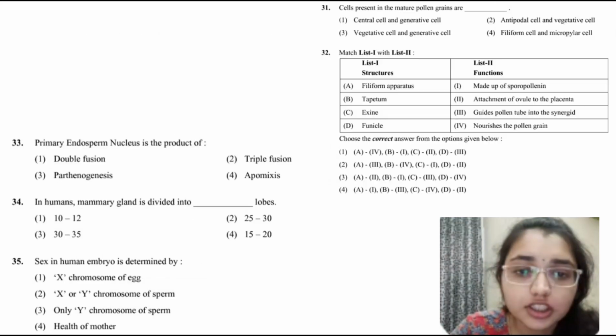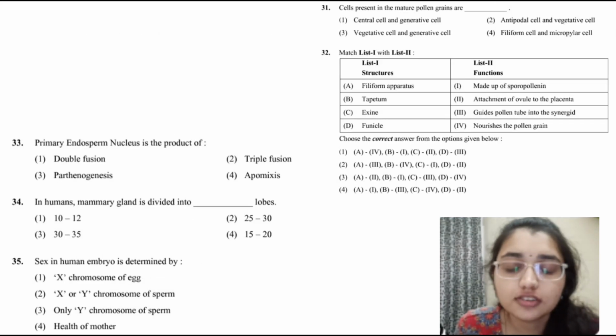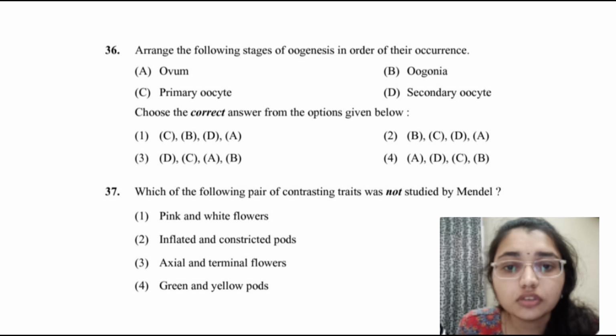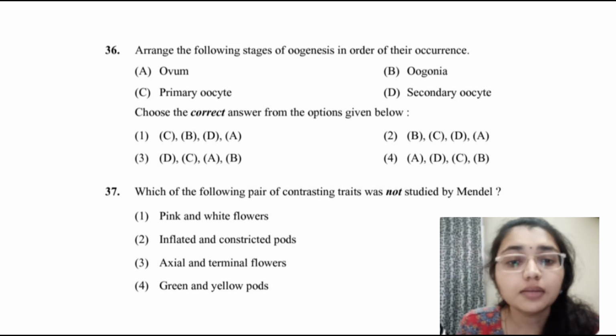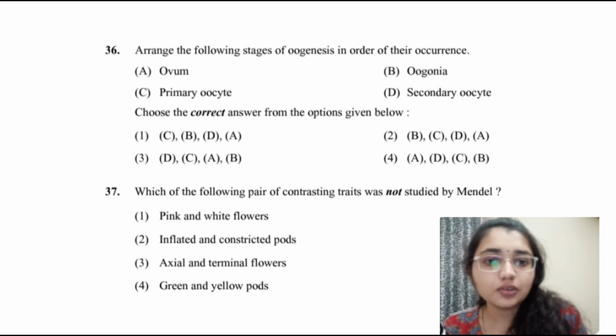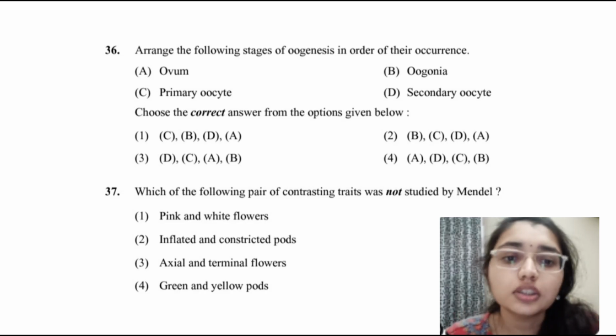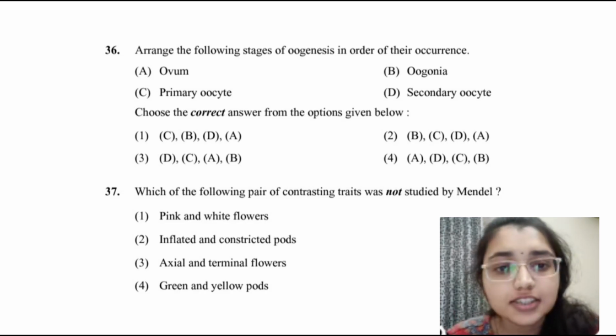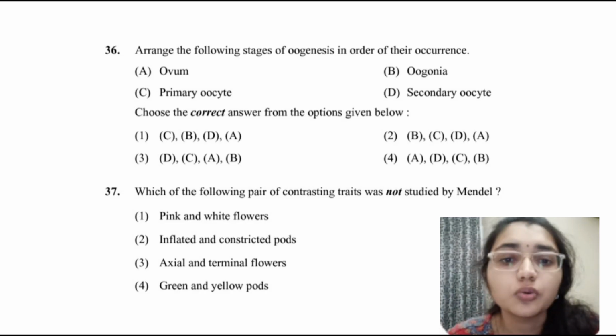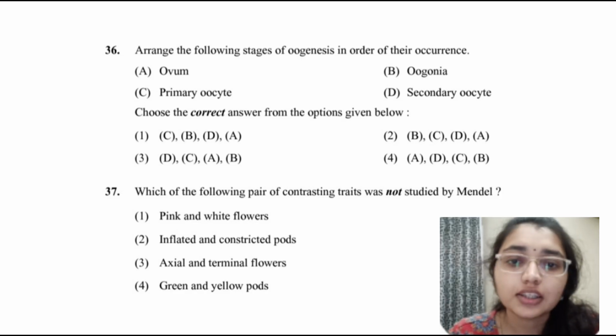Now we have to arrange the stages of oogenesis in order. First is the oogonia, then the primary oocyte, then the secondary oocyte, and then the ovum. So the correct option is B, C, D, A. That is, first the oogonia, primary oocyte, then secondary oocyte, and then ovum.